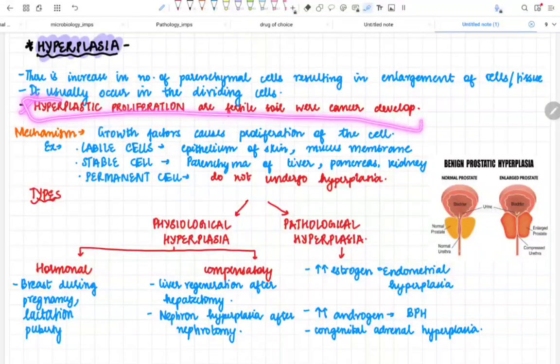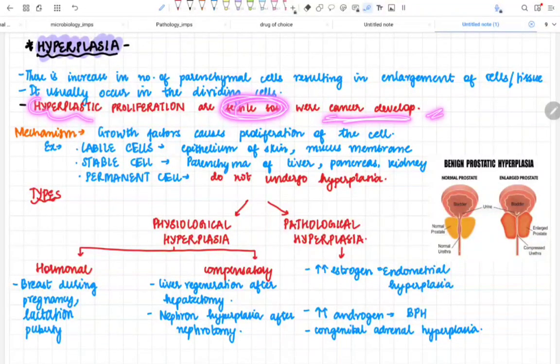Now the most important line to mention in the paper is this. I'll just mark it here. I have marked it in red as well in the notes: the hyperplastic proliferation is a fertile soil where cancer develops. You have to write this line in the answer anyhow, by hook or by crook. You have to write that hyperplastic proliferation becomes a fertile soil for cancer to develop.